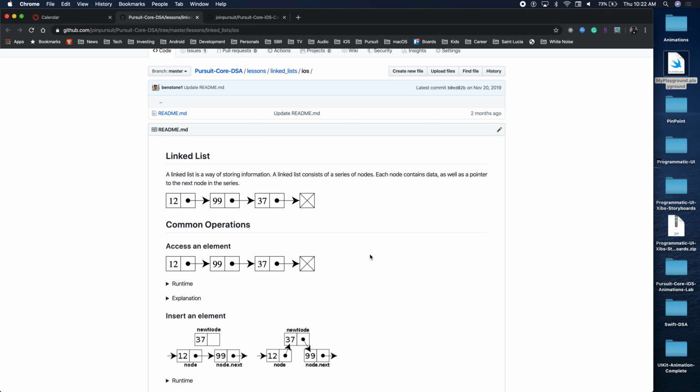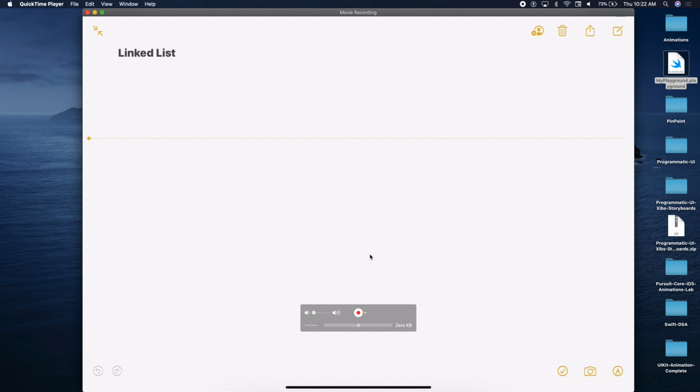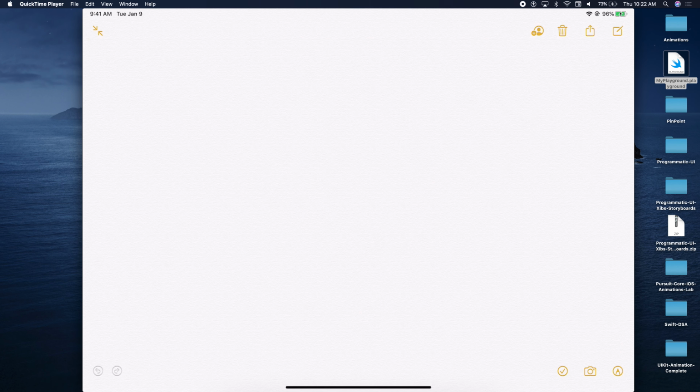Cool? All right, so we'll do just that. We'll go draw our node object. We all have a pen, right? Everybody has a pen? Okay. So we'll first start off with a node.